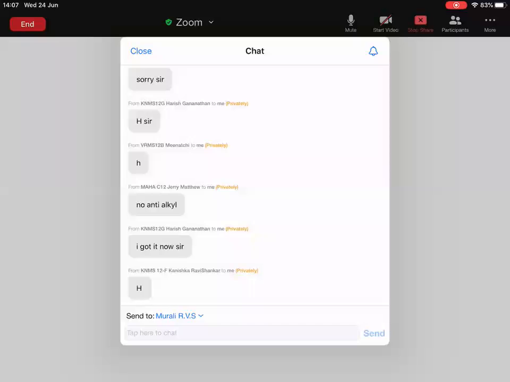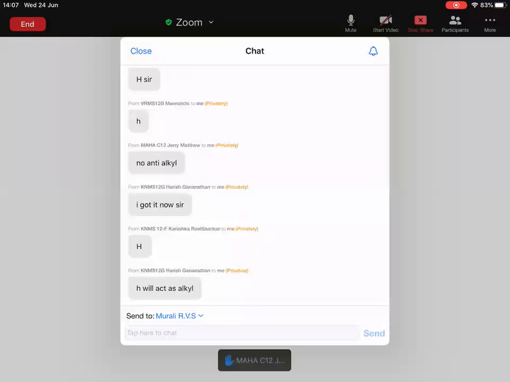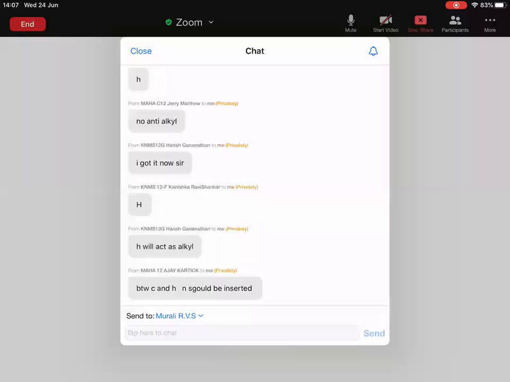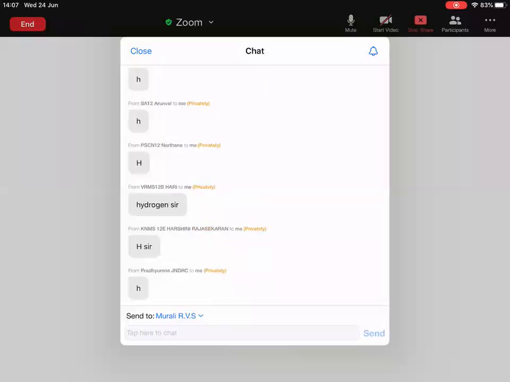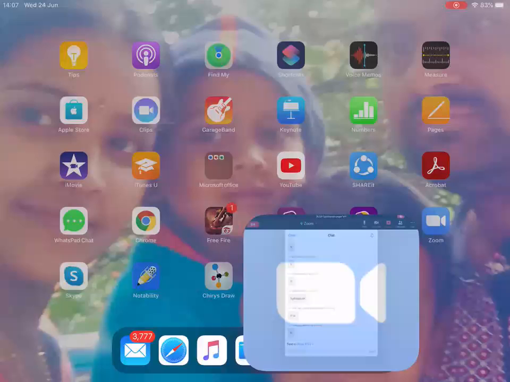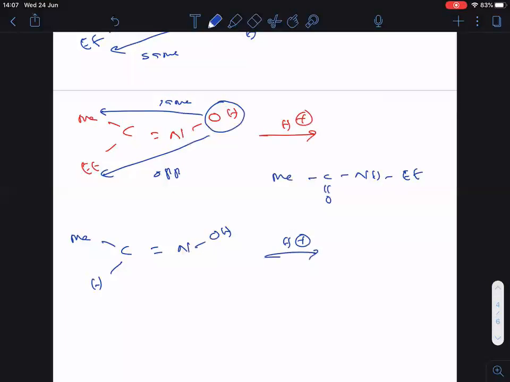Okay. So tell me now, what is the answer for this one? Everyone please respond. Not only Harish. What is the answer? What is the amide formed here? Okay. Here I am showing now. What is the answer for this one? Okay. So now see clearly here. H, C double bonded O, NH, Me.